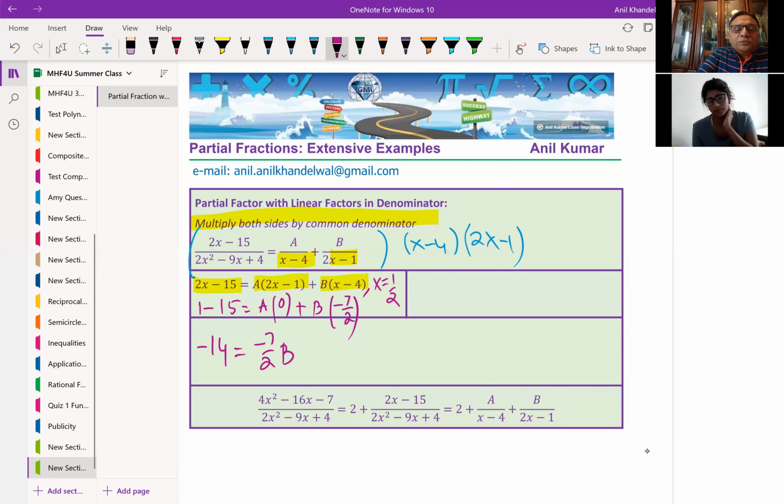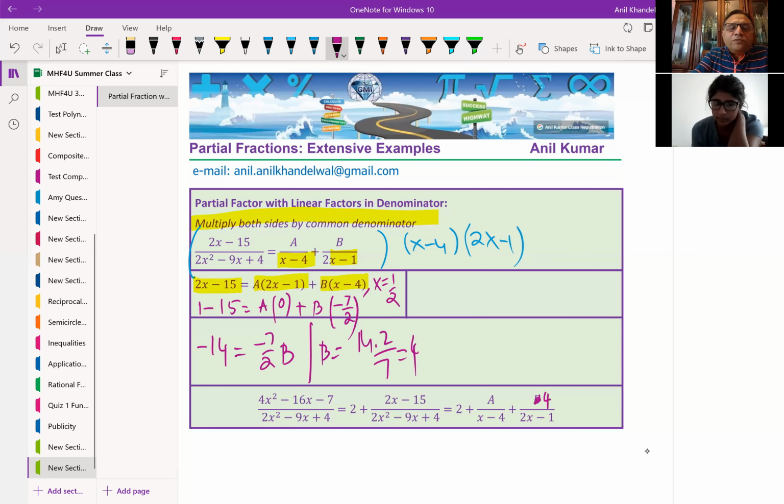So what is b equal to? You can say b is equal to, you can multiply by 2 over 7. Let me do it on the right. So b equals, the minus will cancel. So you get 14 times 2 over 7, correct? So now what do you get? 14 divided by 7 is 2, right? 4. You get 4, correct? So we get the value of b as 4. Is that clear to you? So this value of b, we can write this as 4. Is it clear?